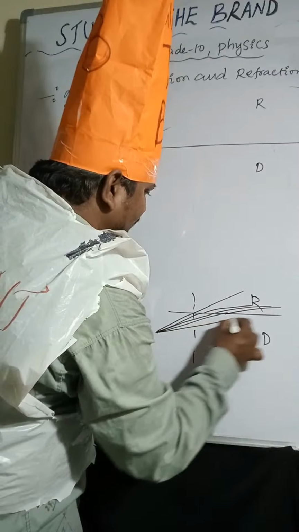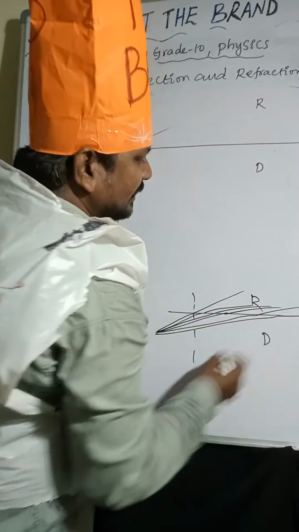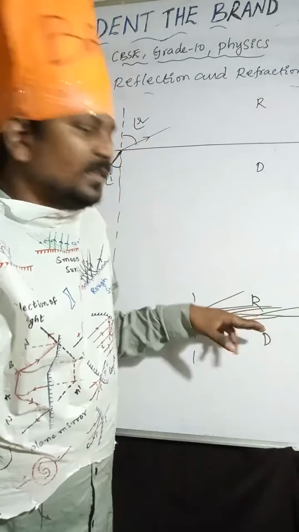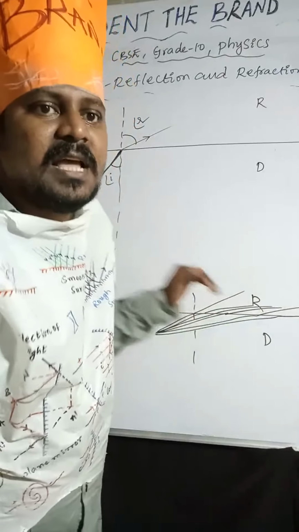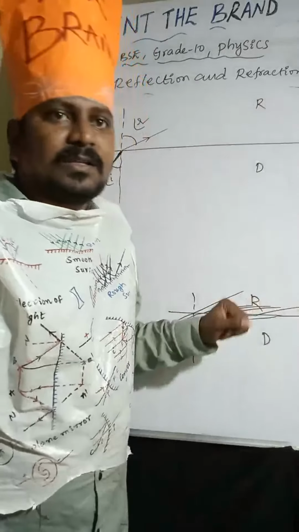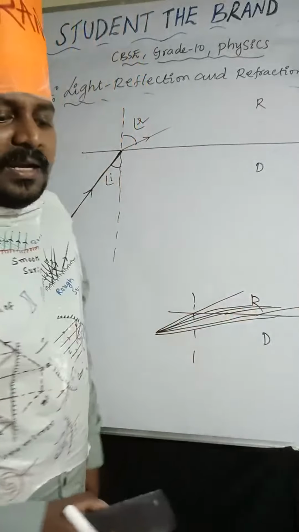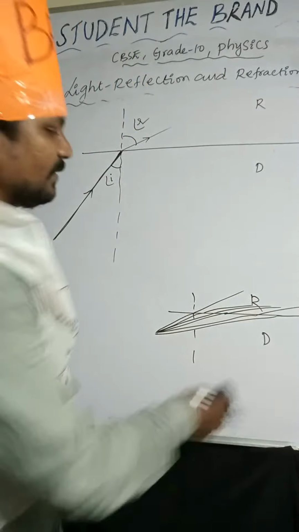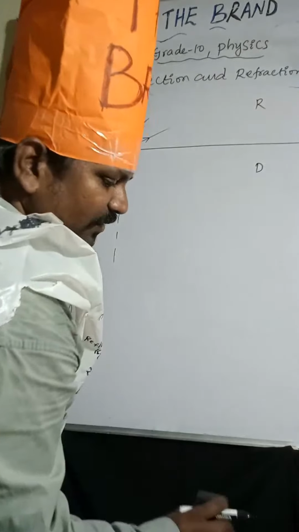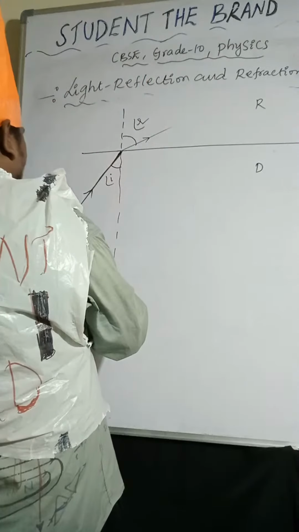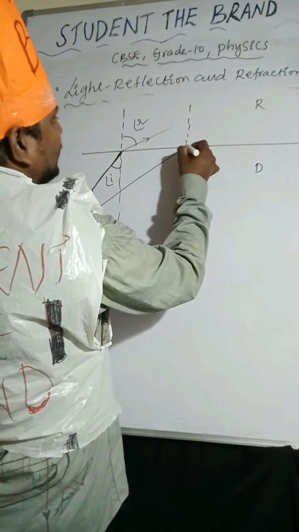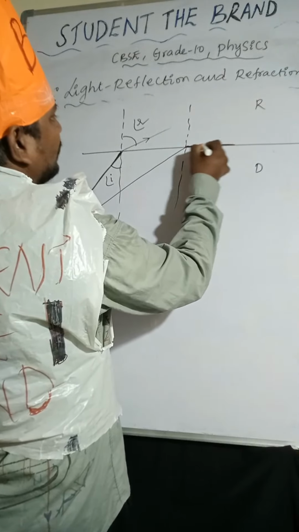So if you send it like this at a certain angle, the refracted ray passes along the surface, moves along the interface of the two media at a certain angle of incidence. So here you can observe, the light ray is moving from denser to rarer, and at a certain angle of incidence the light ray passes along the normal line.